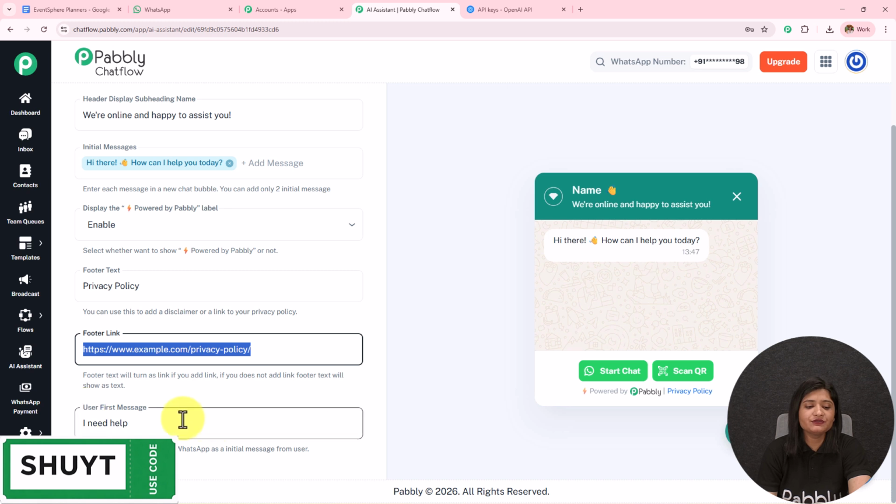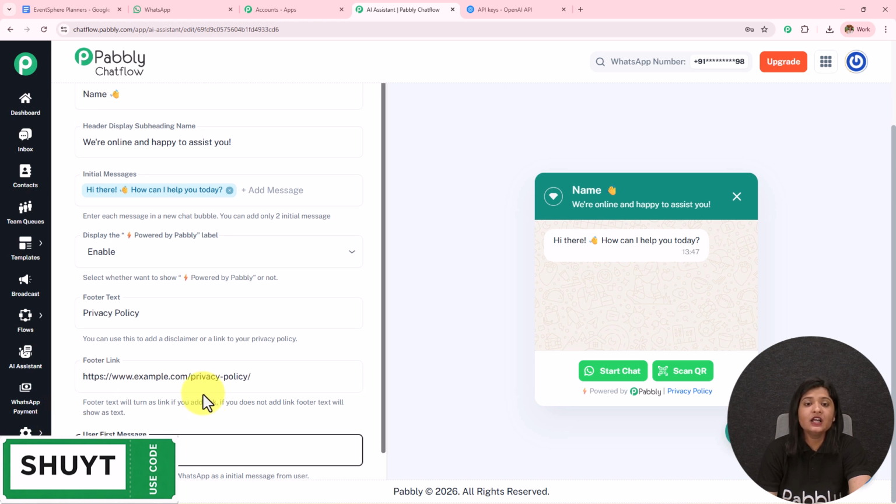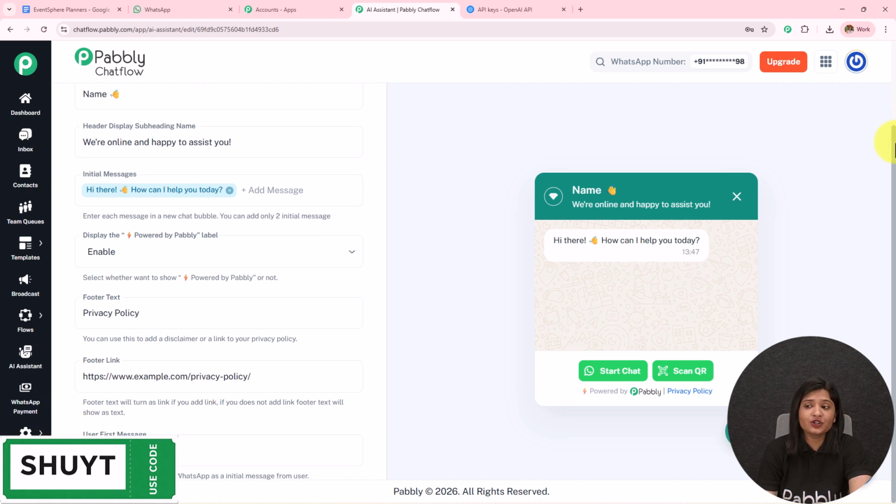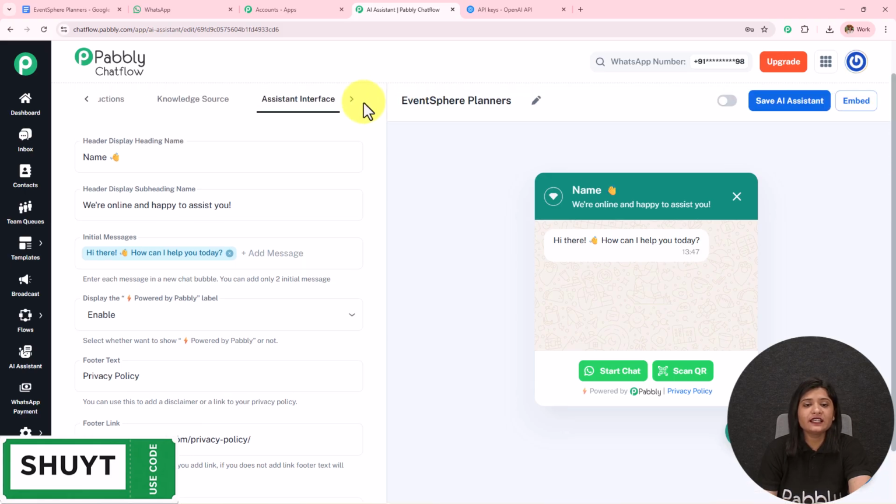Then we have this user first message, where I have entered "I need help", but it is not necessary that only whenever this particular "I need help" message is sent, the AI agent is going to reply. It is going to reply based on any message.